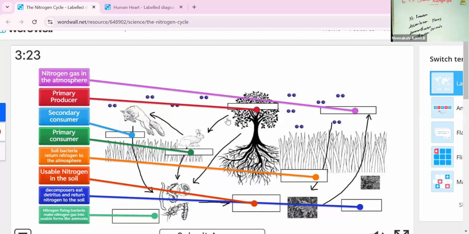That is the atmosphere and then plants and animals also. This is the secondary consumer, primary consumer, and then soil bacteria return nitrogen, and usable nitrogen to the soil. Decomposers eat the detritus and return nitrogen to the soil, nitrogen fixing bacteria. Okay, so I'm going to select the